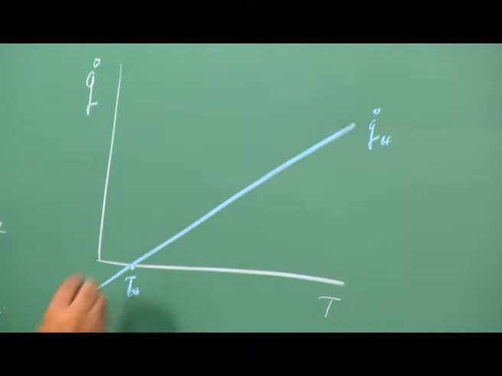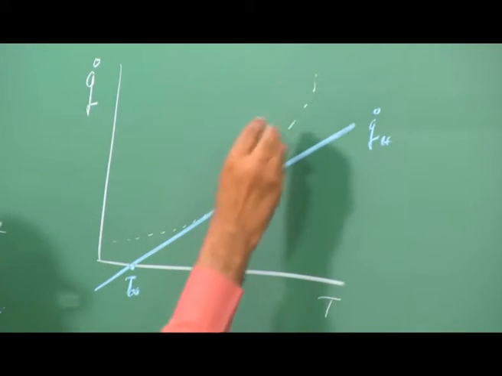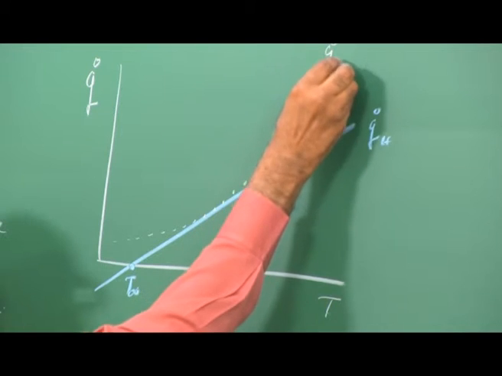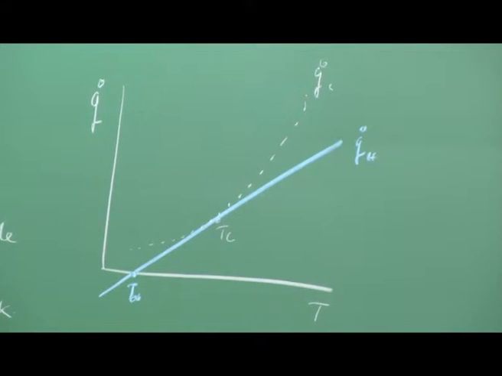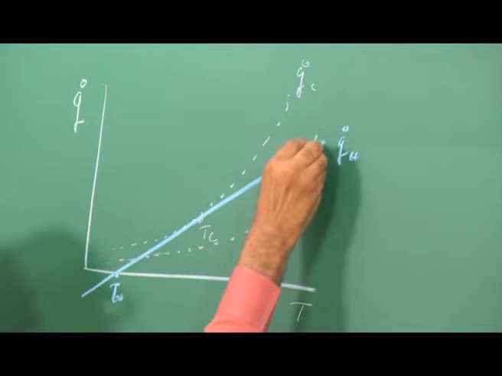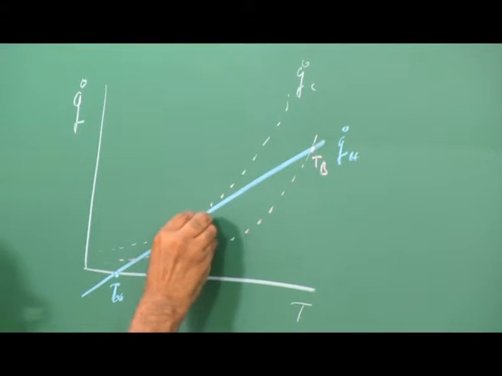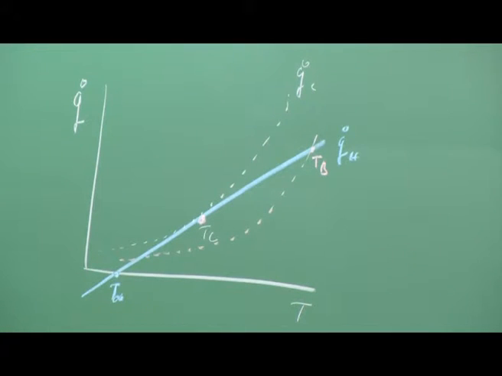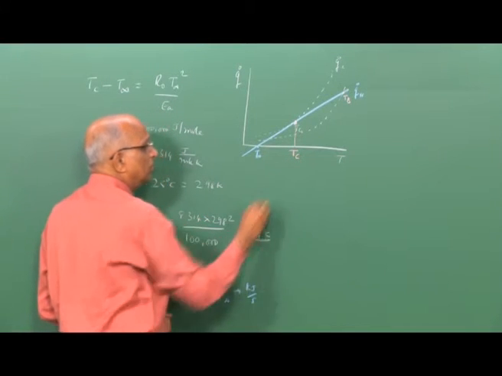For the condition of auto ignition, you have the heat release curve, which I show by a dotted line over here, something like Q dot C, and this is my point Tc. If I were looking at an ignition temperature, maybe I would be looking at something like this dotted line. This is my ignition temperature Tb. But let us focus first on the auto ignition temperature, that is the critical temperature Tc over here.